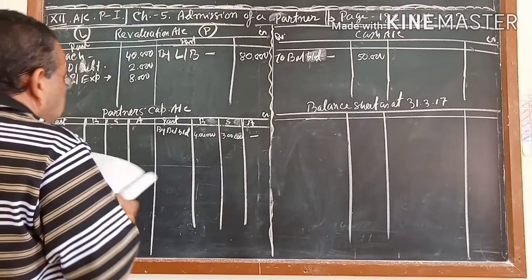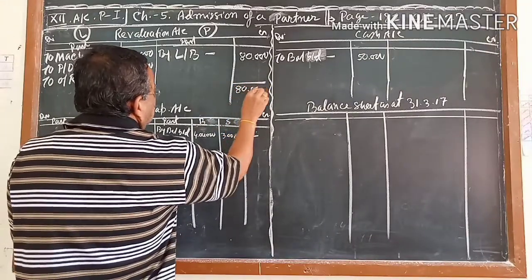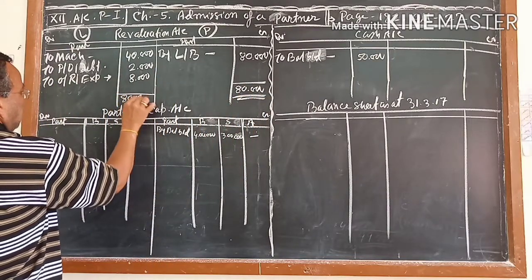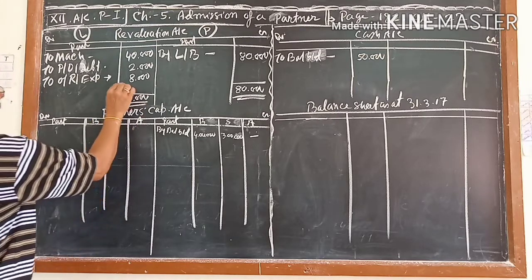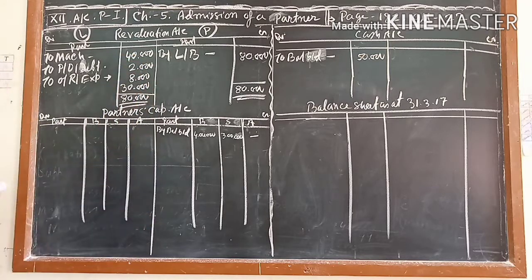Now we will complete the revaluation account. If you add, you will get here 80,000, and this also will be 80,000. If you find out the balance, I am writing the answer from your book. If you calculate, you will get here 30,000.